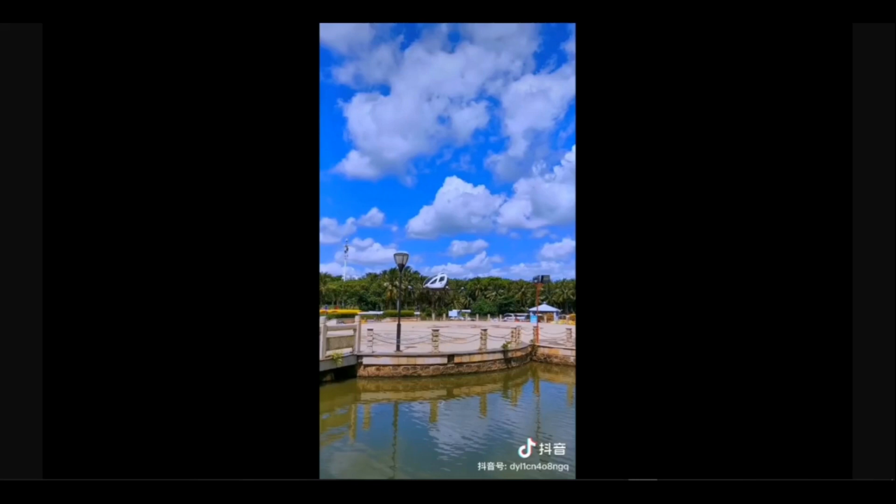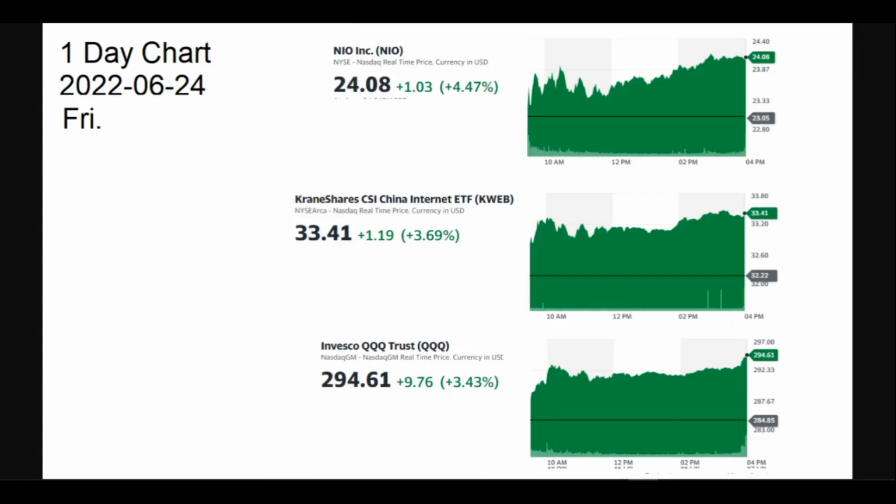EH stock and NEO stock normally followed the index and behaved similarly. Before we check the EH stock movement, let's see the NEO stock. Here is today's one-day chart for comparison between NEO and the KWEB index and QQQ index. Here is the chart for NEO with significant increase 4.47% today. Here is the chart for KWEB with significant increase 3.69%. And here is the chart for QQQ with significant increase 3.43%.